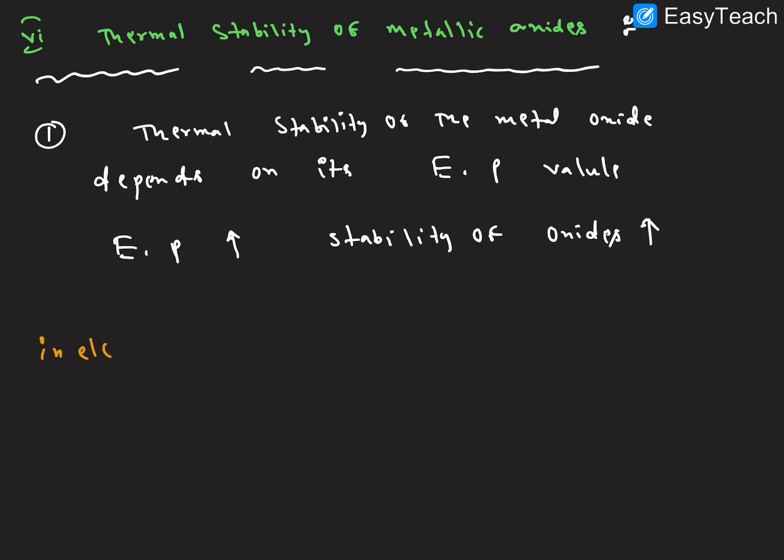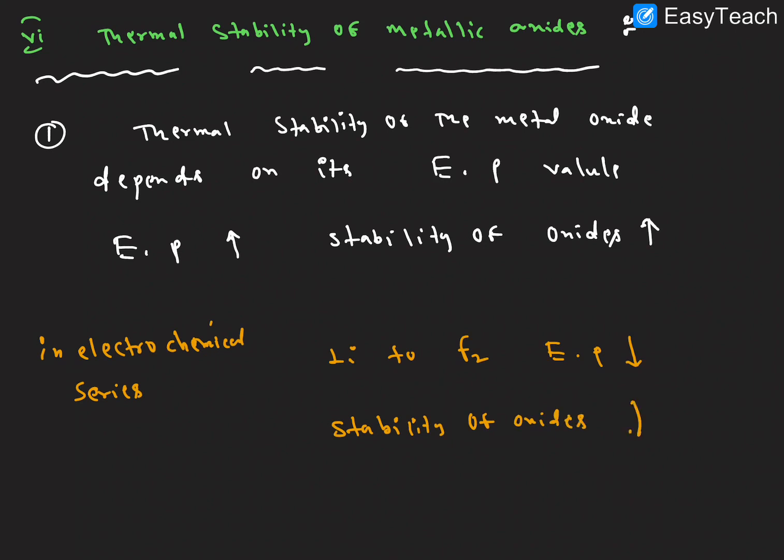Generally in the electrochemical series, from lithium to fluorine, electropositivity decreases. So the stability of oxides also decreases. Let me explain with examples.